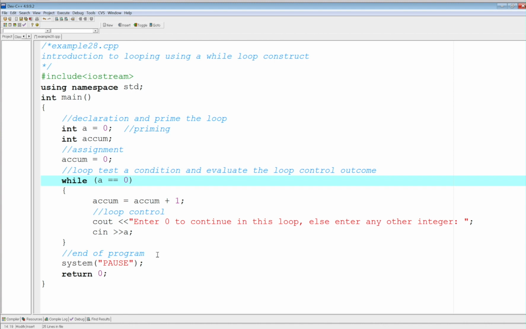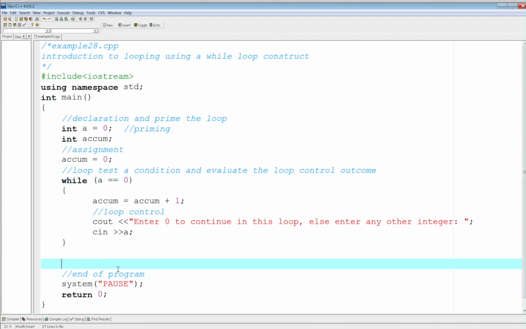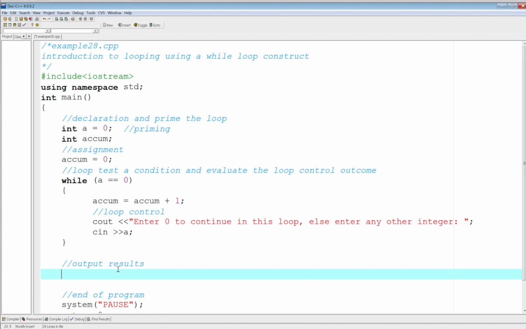So right before the end of the program, let's go ahead and do an output of results. And let's see, we want to output basically what's in the accumulator, just for giggles. Cout the accum value equals, and then put accum here and endl and end the program. So we want to see what's in it. All right, so now let's compile and run this.